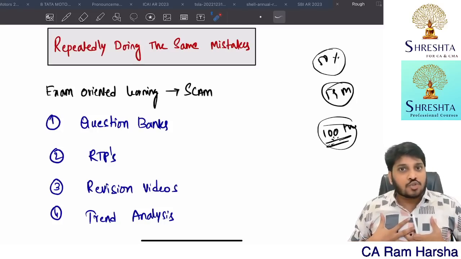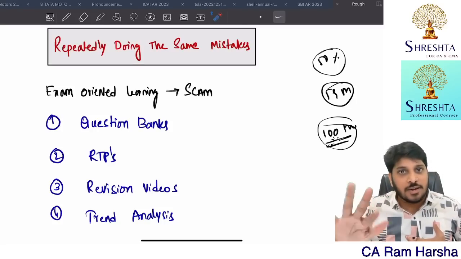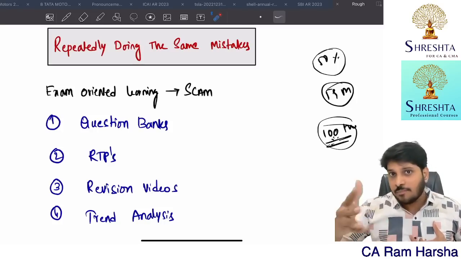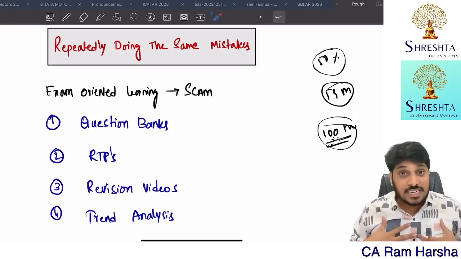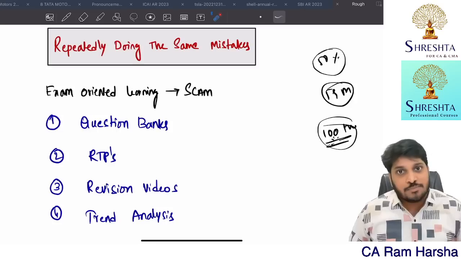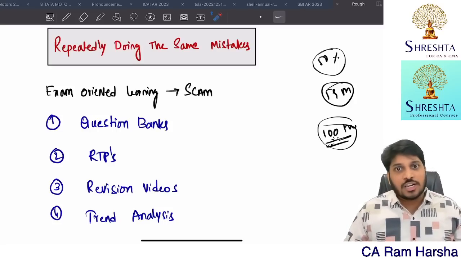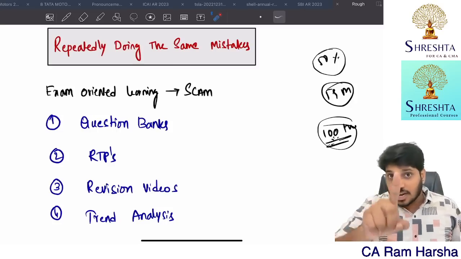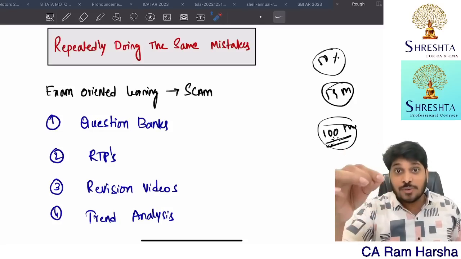If I operate as a sole proprietor, I am not governed by anybody. If I operate as a partnership firm, I am not governed by anybody. If I am acting as a society, I am not governed by anybody. If I am not registering anywhere, there is no governing person. What is my financial status? What are my financial affairs? It is not transparent. If it is a company form of organization, transparency will come.